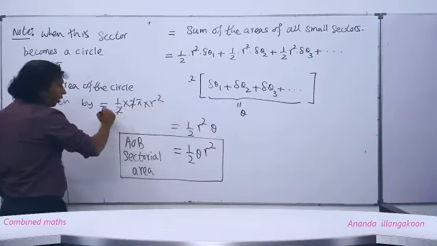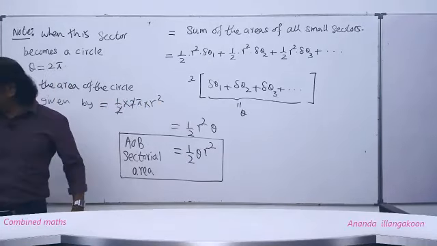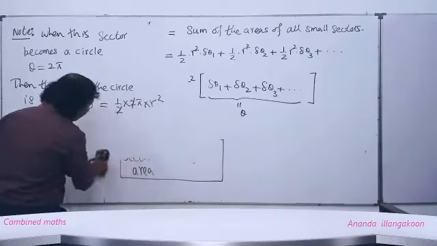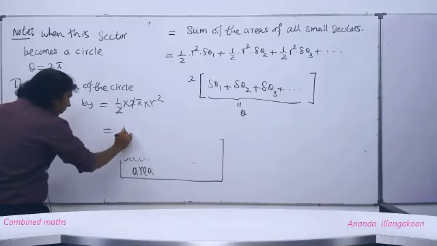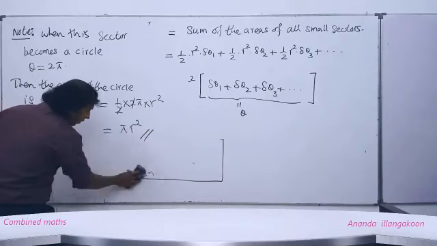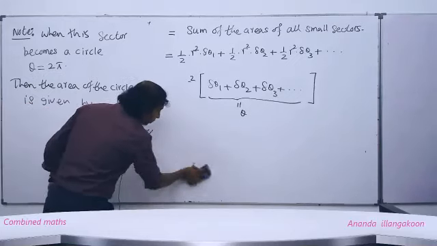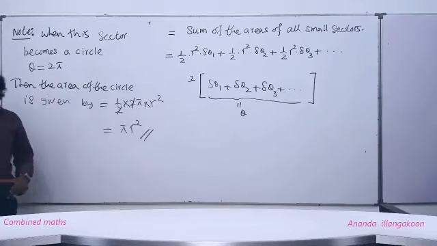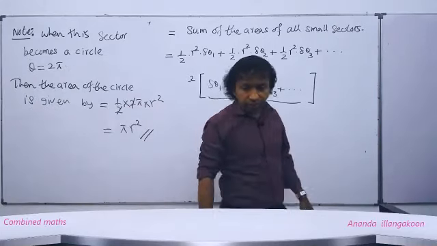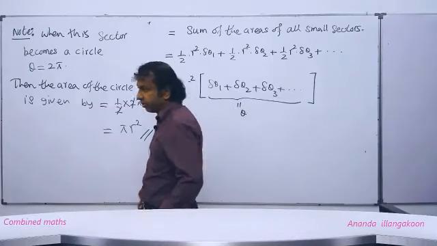2 and 2 you can cancel down. We get pi r square. We get, people, pi r square. This is how we obtain the area of a circle by this result. Okay, no? Right. You see, we can obtain the area of the circle.